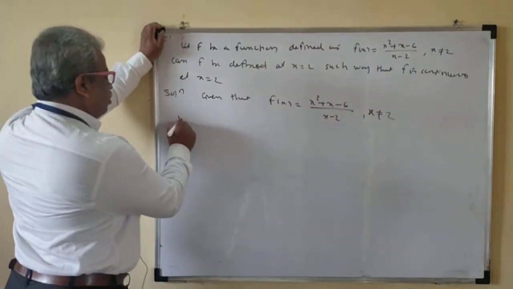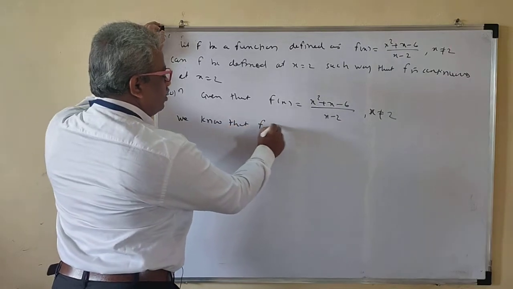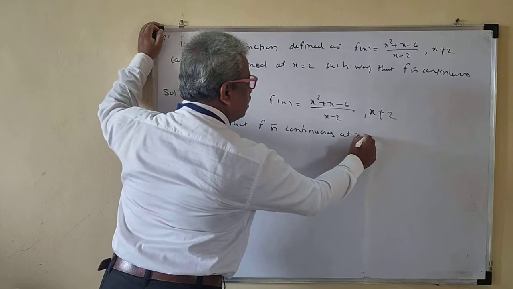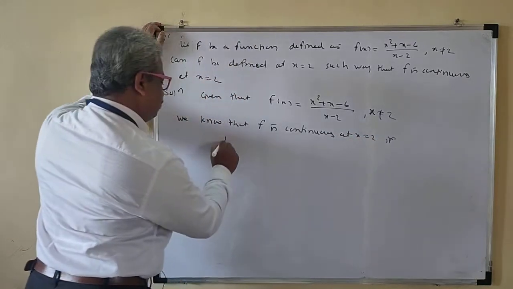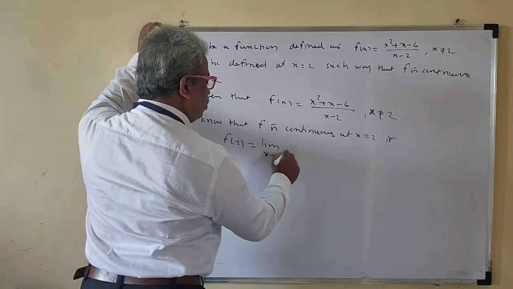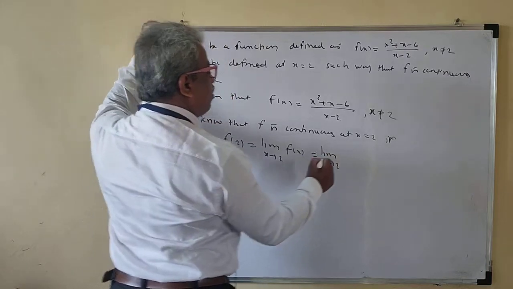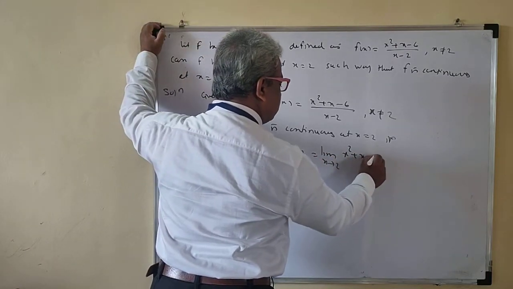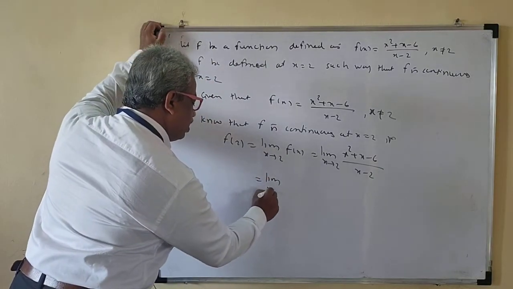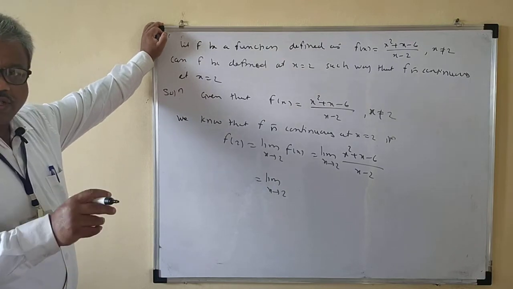So we know that f is continuous at x is equal to 2 if f of 2 is equal to the limit x tends to 2 of f of x. This is equal to the limit x tends to 2 of x square plus x minus 6 upon x minus 2.